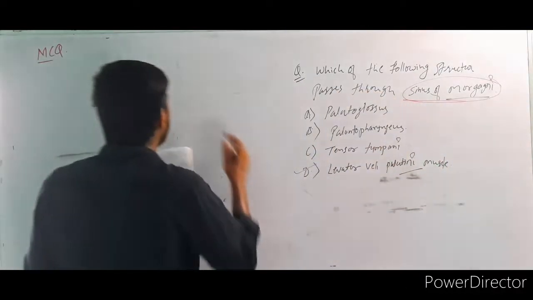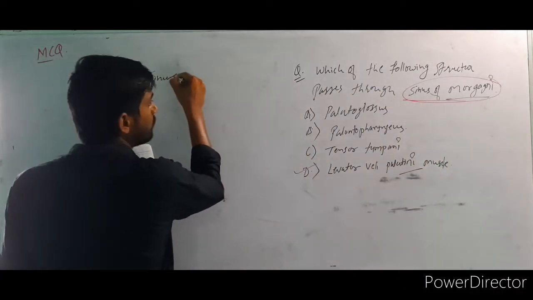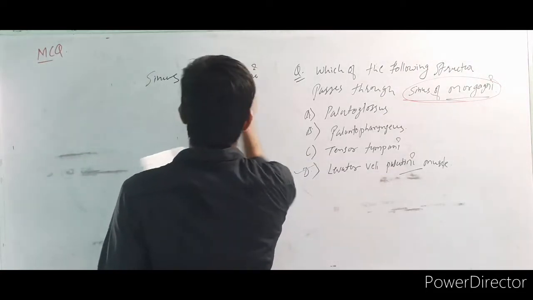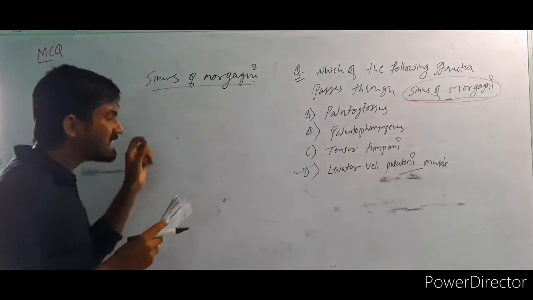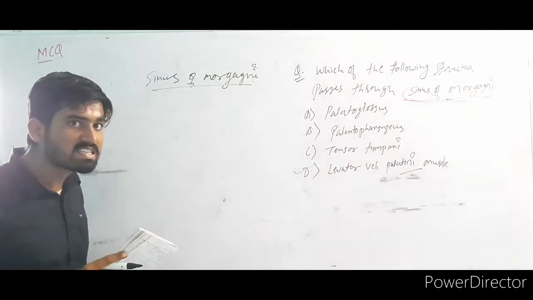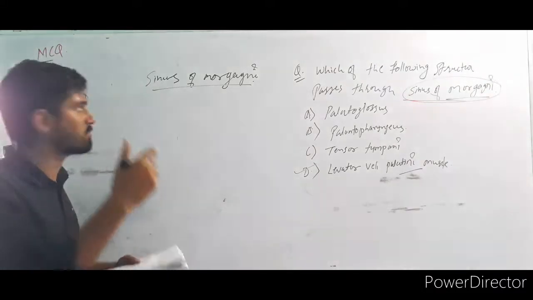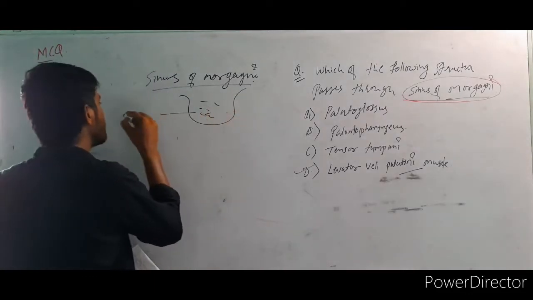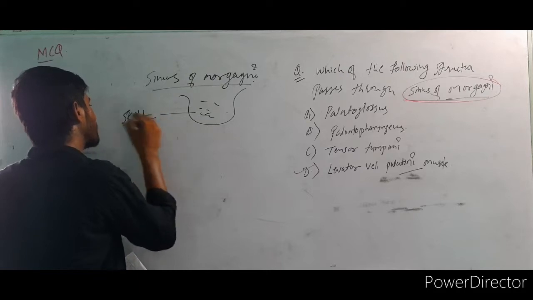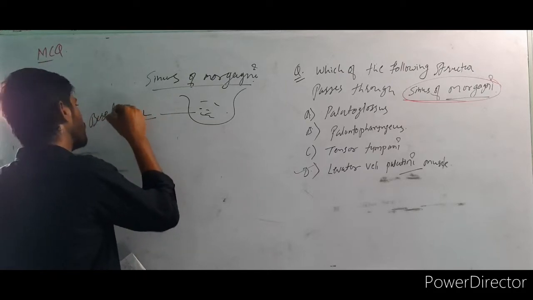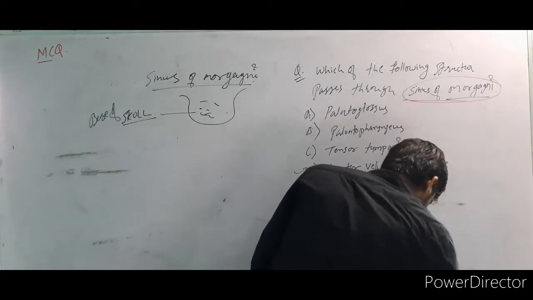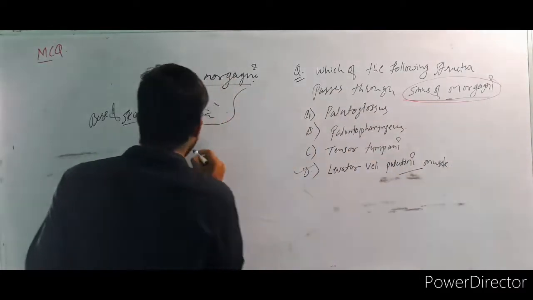Can you tell me what is the sinus of Morgani? Here is the sinus of Morgani, right? What is this? This is the space between the base of the skull and the superior constrictor muscles. So can I draw it like this? Here is the base. Okay, here is the skull. Tell me, skull or base of the skull. Am I right?